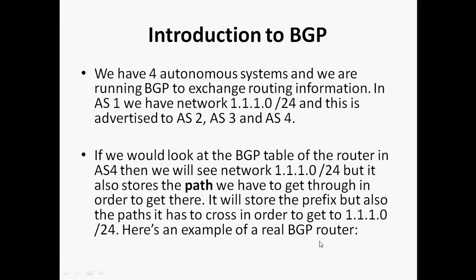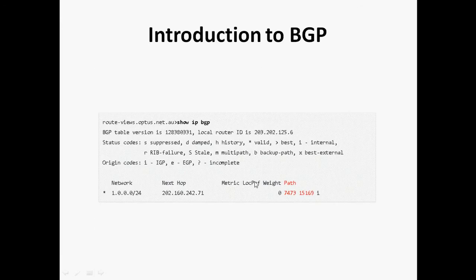Here is an example from a real BGP router. I took this output from a BGP looking glass, and I showed that link. From that link, this is a public server, a public router. Using this router we can log in and check show ip bgp and show ip bgp summary. Here I give show ip bgp and I learn the 1.0.0.0/24 network. Here we can see the path: we can go to 7473, and from 7473 we can go to 15169 to reach that network. That is why it is a path vector. We can see more in depth in a different video session.